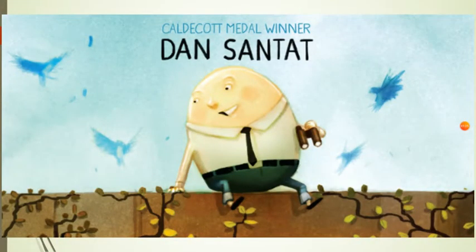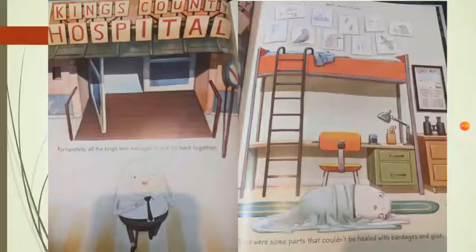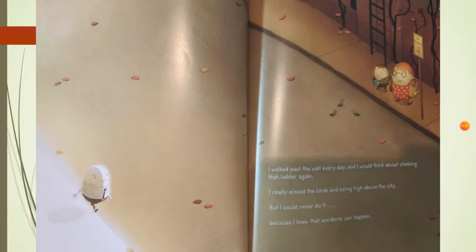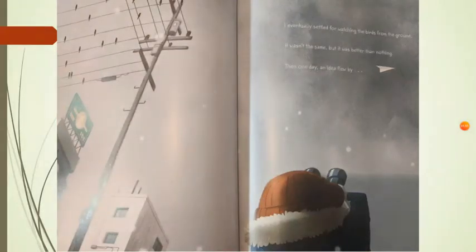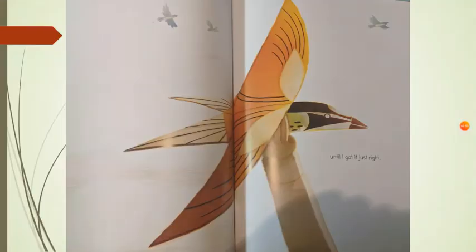And then here's the book, After the Fall. I've attached the whole book. I'm not going to read it all, but Humpty Dumpty is the character in this story. He did fall off the wall in this case again, but he went to the hospital and got fixed. But he was really afraid of heights, and he couldn't do some of his favorite things anymore because he was afraid. So he would walk past that wall a lot, and it made him kind of sad. He eventually had a really good idea to make a paper airplane to help him overcome his fear, because he could fly the plane without having to put himself in danger.